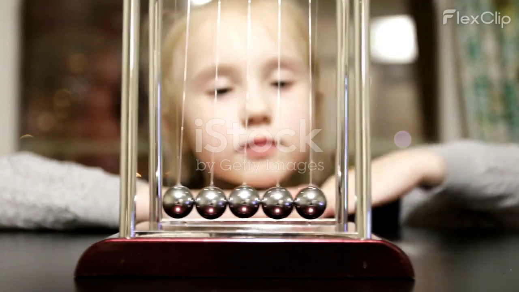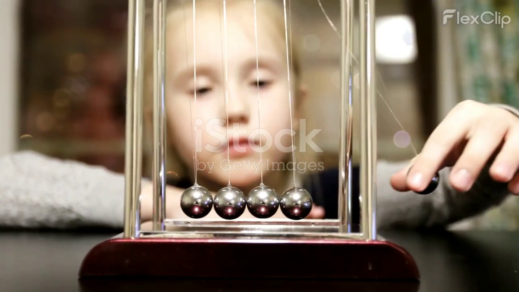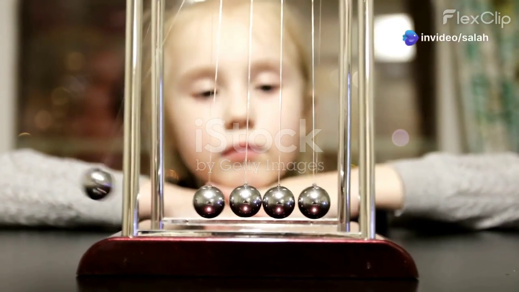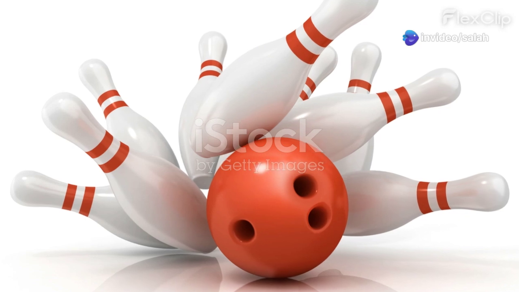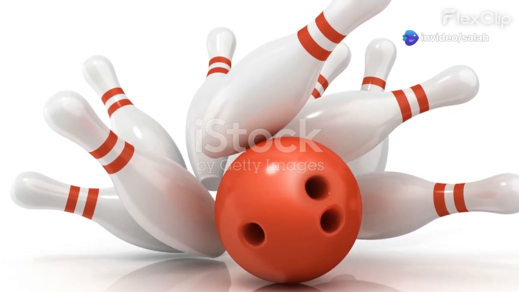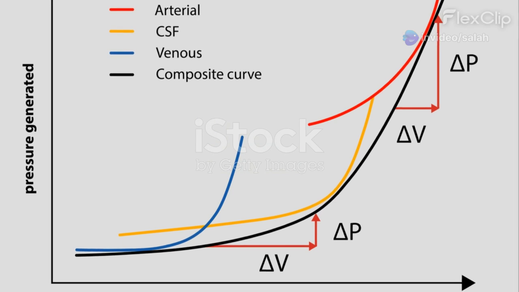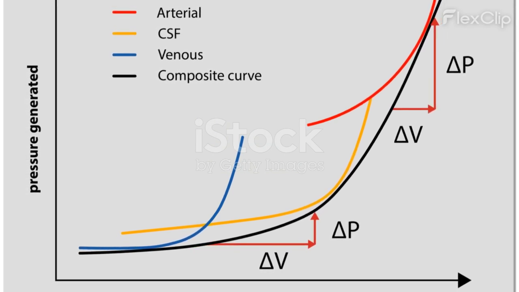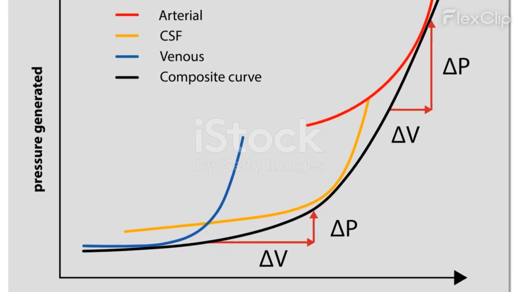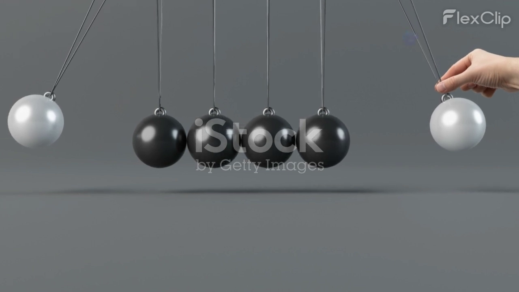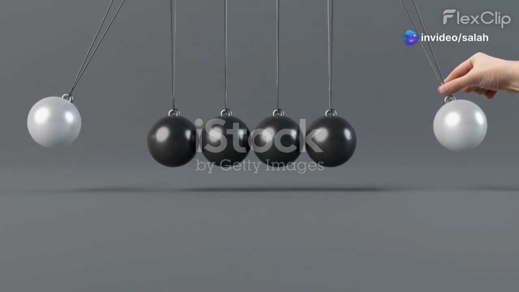The degree to which a collision is elastic or inelastic is quantified by the coefficient of restitution. A perfectly elastic collision has a coefficient of restitution of 1, while a perfectly inelastic collision has a coefficient of restitution of 0. Most real-world collisions fall somewhere in between these extremes.